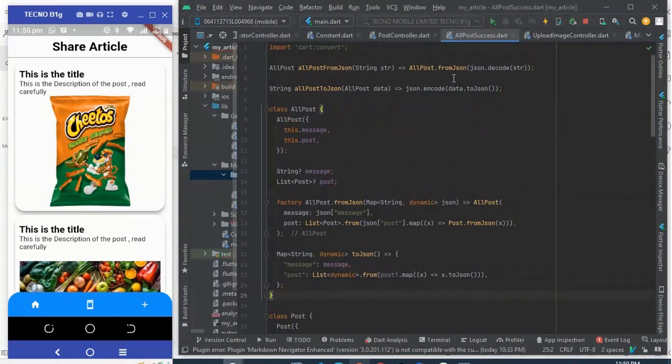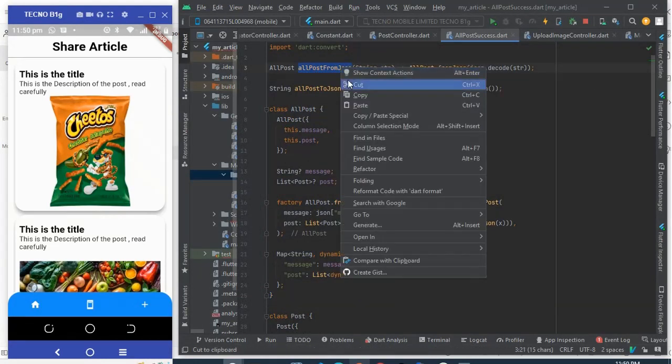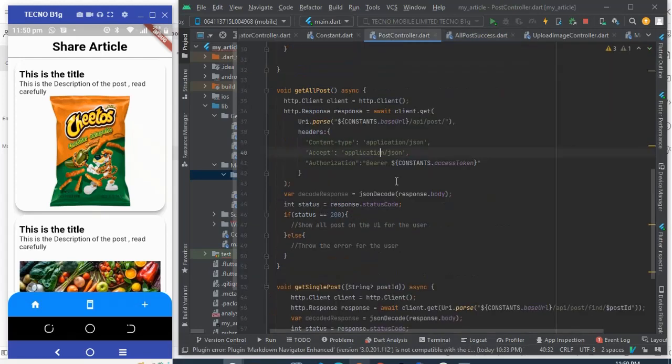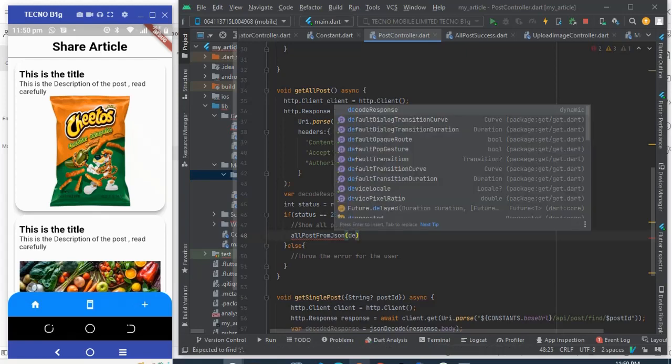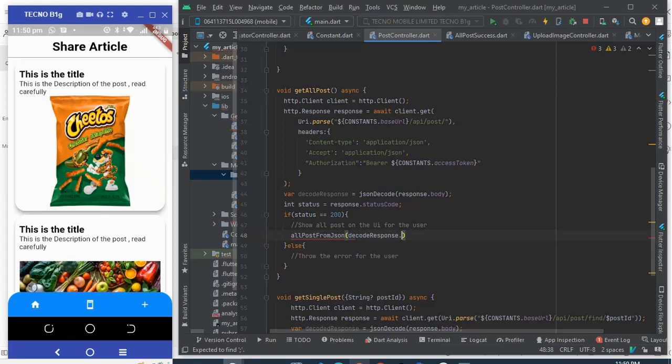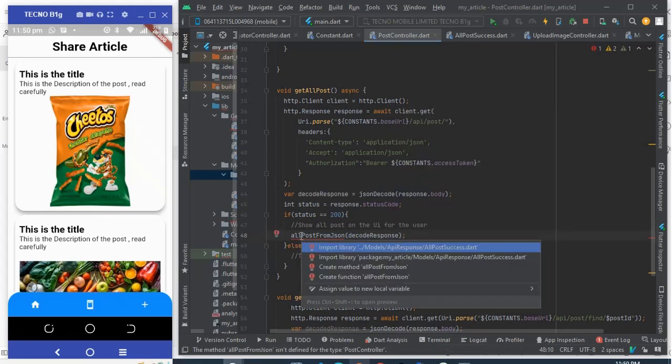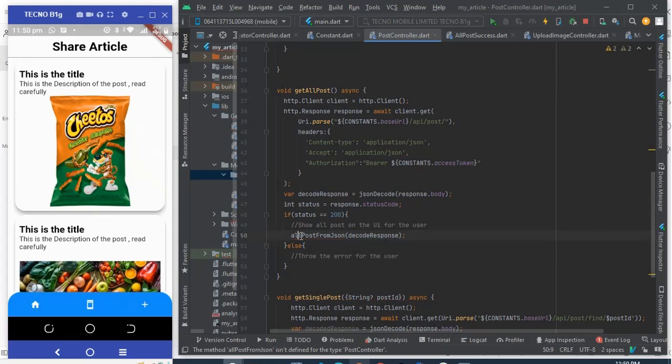So now I'm gonna pass the JSON string from the API inside here. What I'll do is come back to the post controller and paste this. I'm just gonna say decode response. You have to import this.